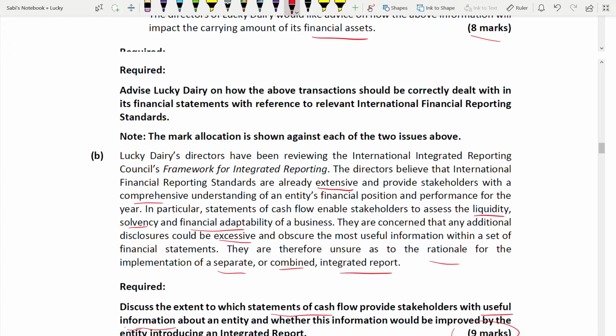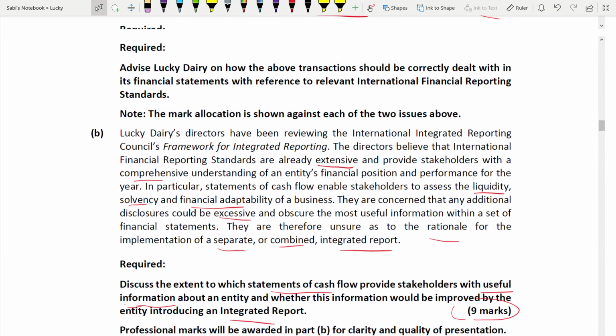Now you have to give reasons why they have to implement an integrated reporting, or if you are against integrated reporting, you have to say why they should not. It is an open-ended question. It's up to you. You might go for integrated reporting or against it, but you have to give your points and justify.